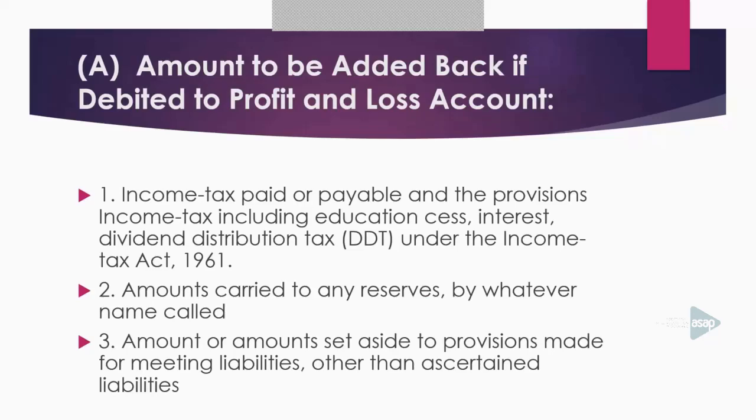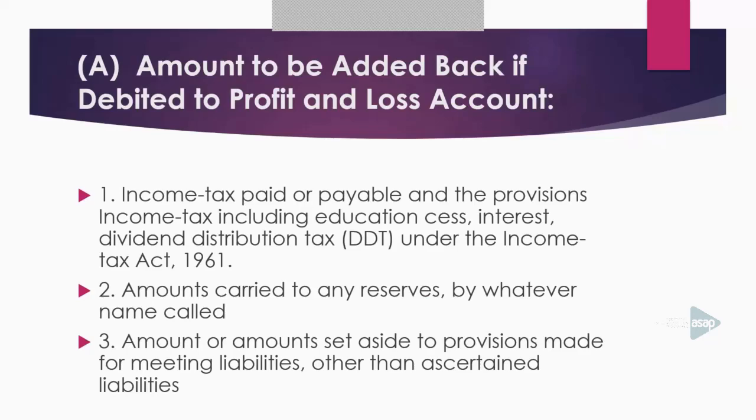Then you have to add amounts set aside as provisions made for meeting liabilities other than ascertained liabilities. Suppose you have made a provision for meeting an ascertained liability, then you need not add that provision to the net profit to get book profit.